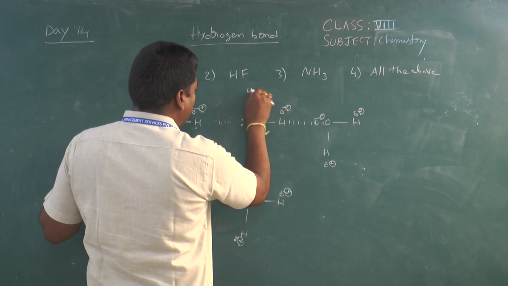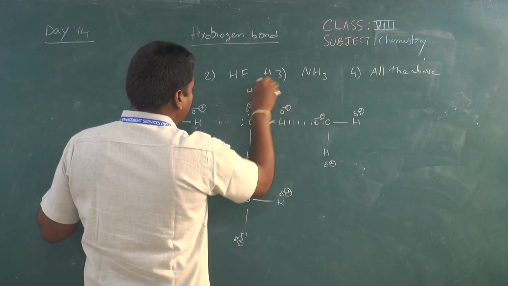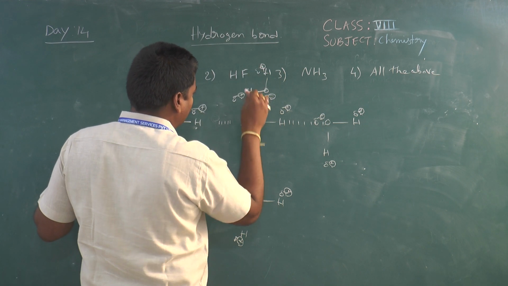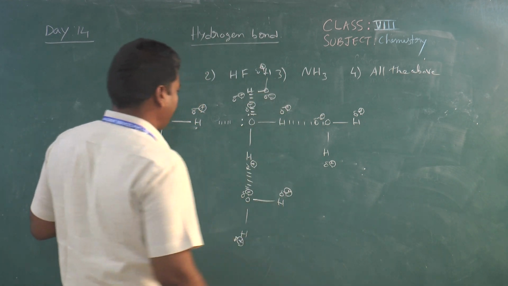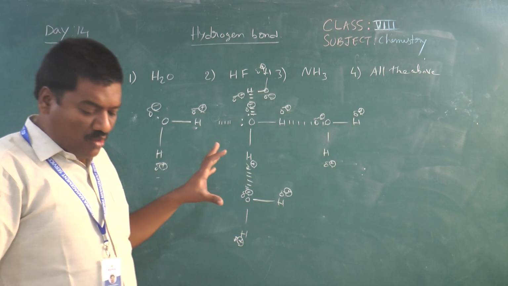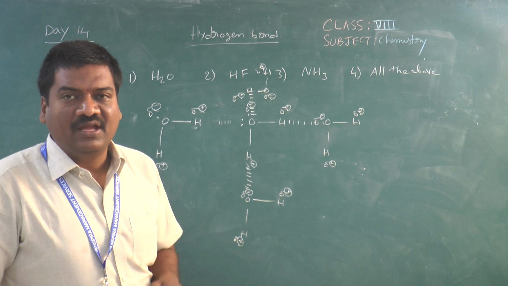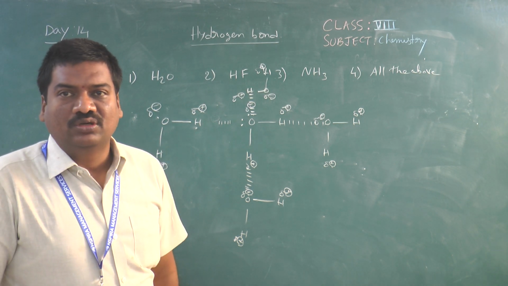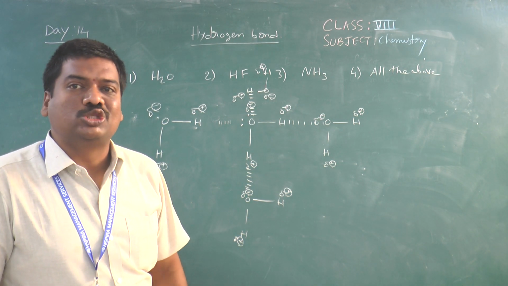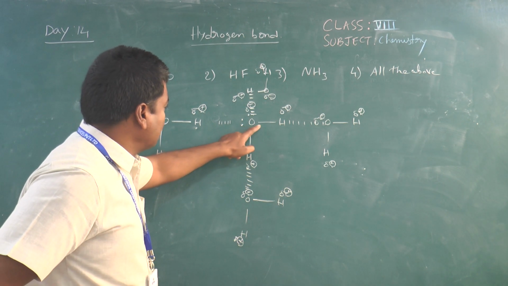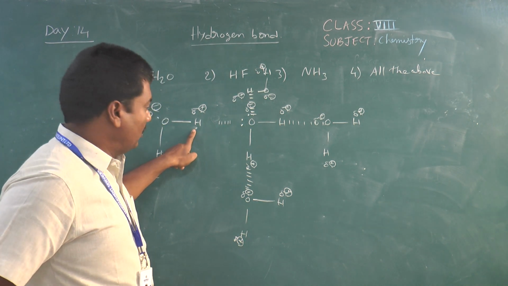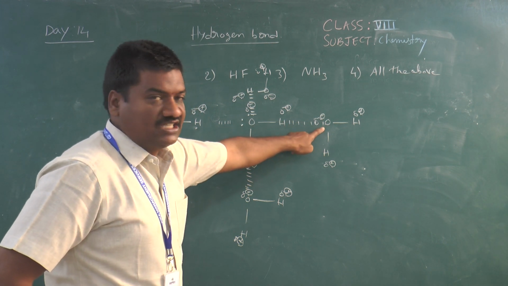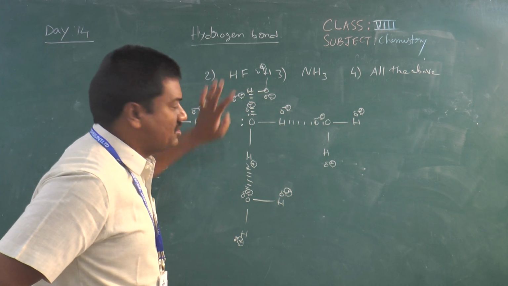Now consider another water molecule, here hydrogen is delta positive, this is delta negative, this is delta positive. Between this hydrogen and oxygen there is a hydrogen bond. Means in water, if you take a little amount of water, each water molecule will be surrounded by 4 other water molecules through hydrogen bonding. Between this oxygen and hydrogen there is a hydrogen bond. Between this hydrogen and this oxygen there is a hydrogen bond, and likewise for the others.